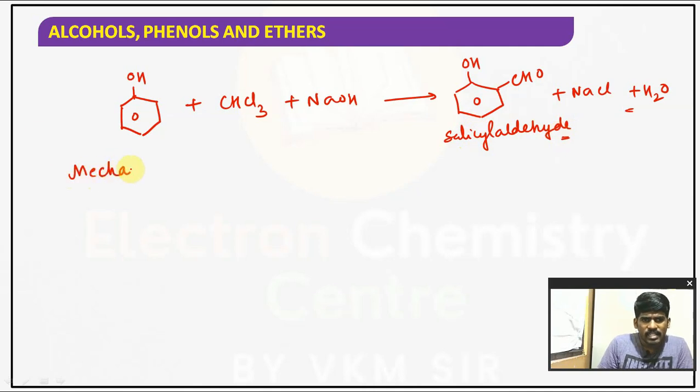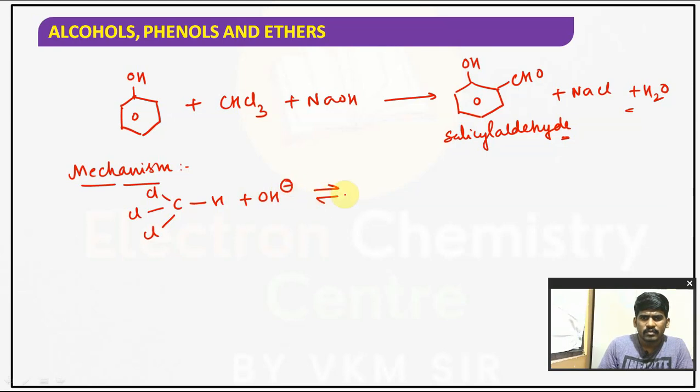Observe the mechanism carefully, children. First of all, CHCl3 means chloroform. Here EWGs are there, so it can act as an acidic hydrogen. It is removed as CCl3 minus plus H2O.